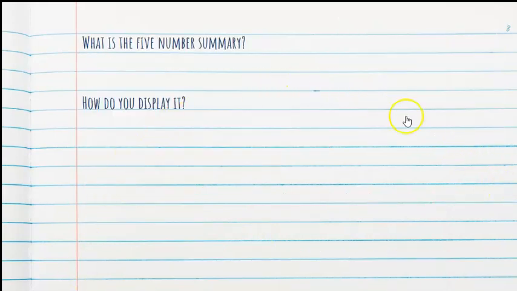All right, so what is a 5-number summary of a distribution? Well, you know this, you just don't know this name yet. The 5-number summary is the minimum value, the Q1, the median, the Q3, and the maximum. Those 5 pieces of information about the data are a wonderful summary of the distribution. You can tell a whole lot from that. So how do we display this? If we have a 5-number summary, we can display it using a box plot.